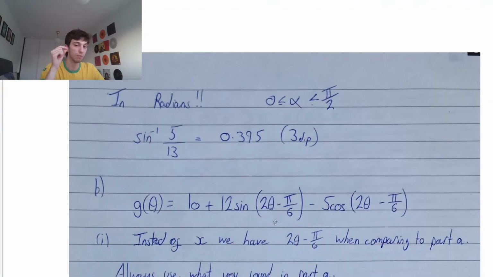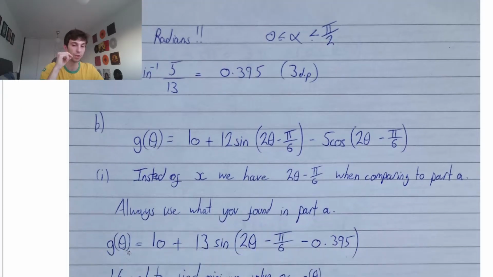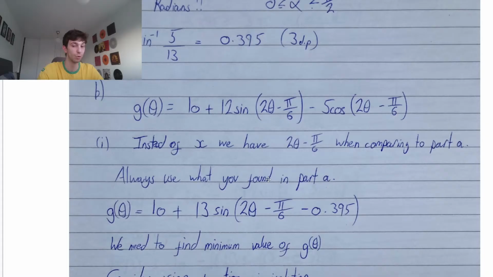So exactly that, guys, we rewrite it using what we found in part A. Instead of x, we have 2 theta minus pi over 6. So we rewrite g of theta to be 10 plus 13 times sine of 2 theta minus pi over 6, take away 0.395. Okay? We want to find the minimum value of g, guys.